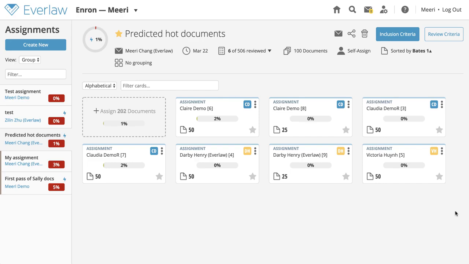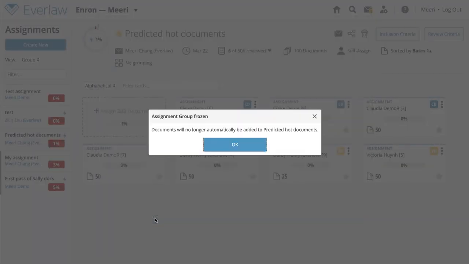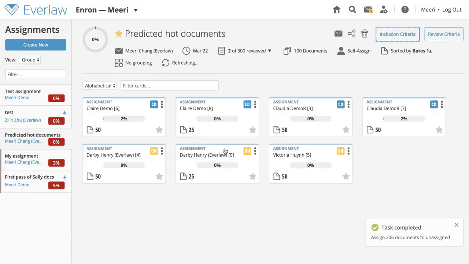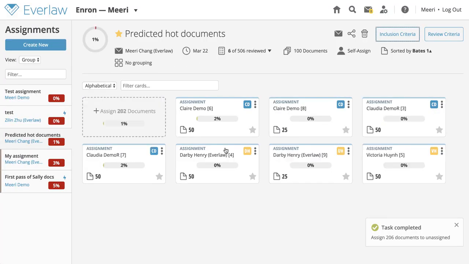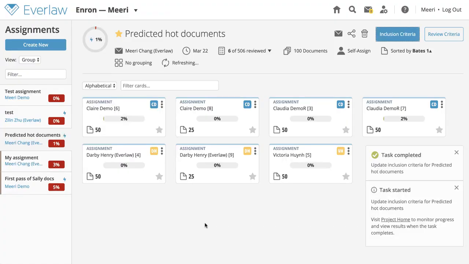If you want to switch a dynamic assignment to a static one, open the Inclusion Criteria panel and select Freeze Assignment Group. No new documents matching the inclusion criteria will be automatically added to the assignment. If you are changing a static assignment to a dynamic one, create your inclusion criteria and then press Enable. A task will run in the background. Wait for the page to refresh to see the updated cards.